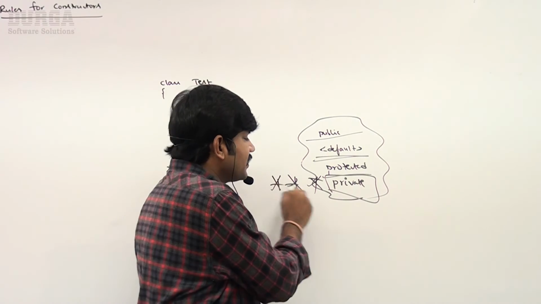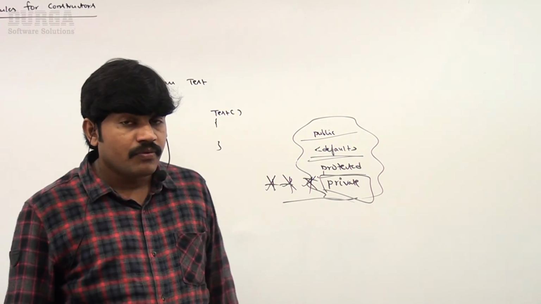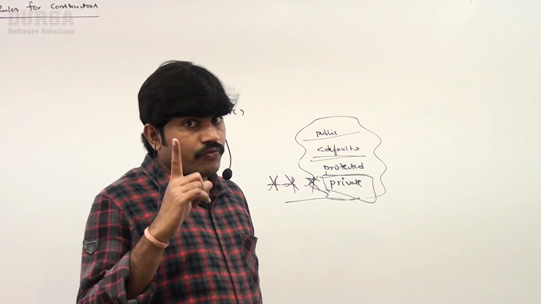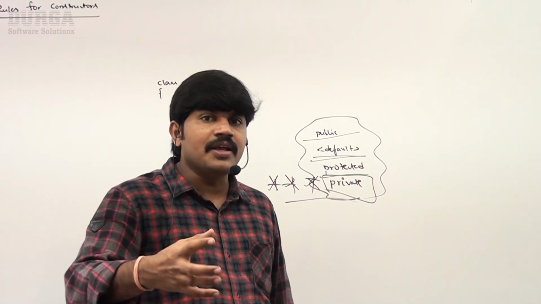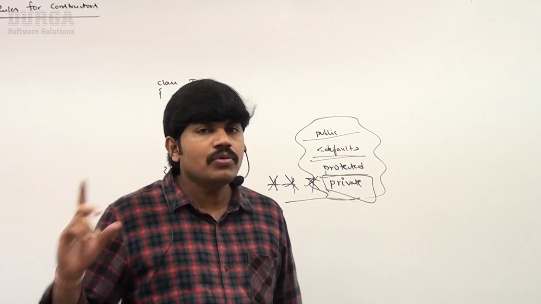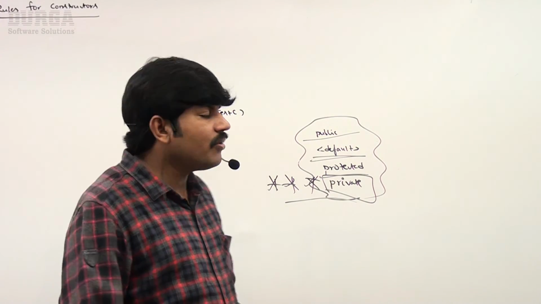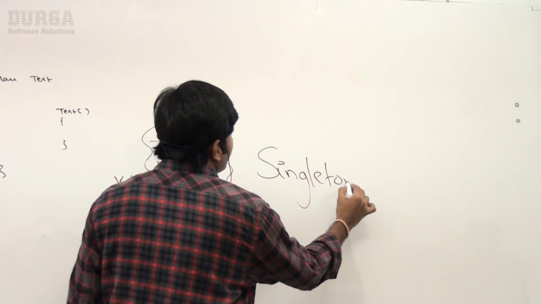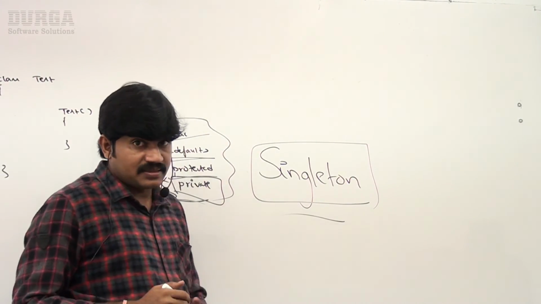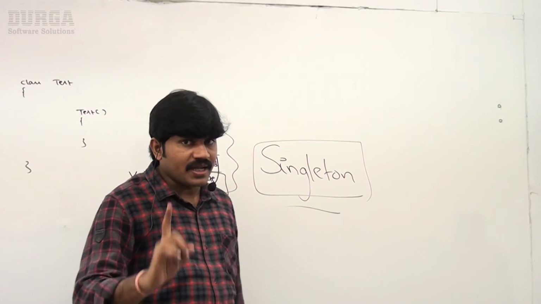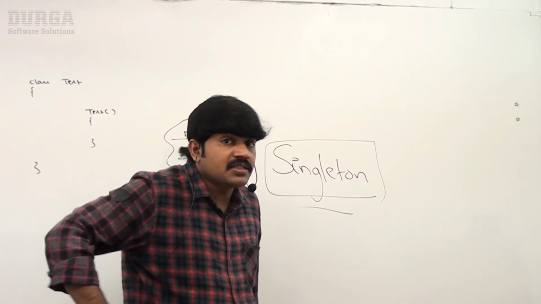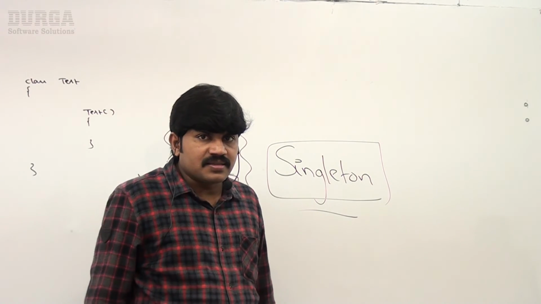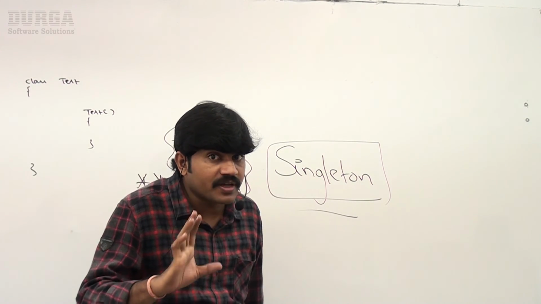Now private, very important. If we declare a constructor as private, what does that mean? Remember, we can create an object only within that class. Outside of the class, you cannot create an object. There is one beautiful concept in Java, Singleton classes, which are there to improve performance. For any Java class, if we are allowed to create only one object, such classes are called Singleton classes. Internally, to implement Singleton classes, we have to use the private modifier for the constructors.